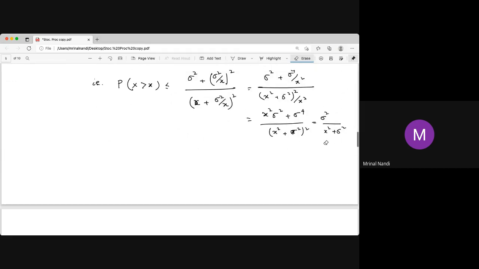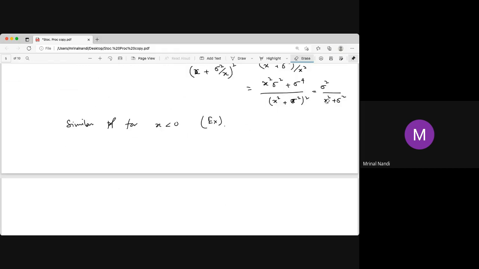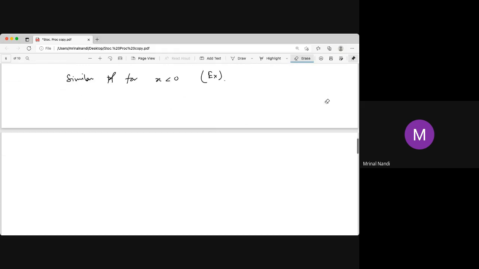And similarly, you can check a similar proof for x negative. For the negative case, this is left as an exercise. So these are some very important results.